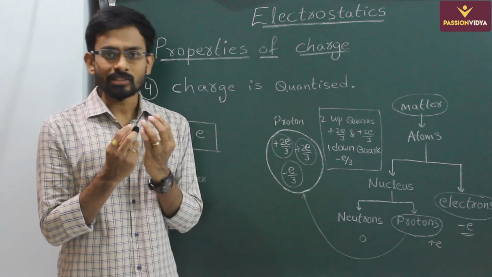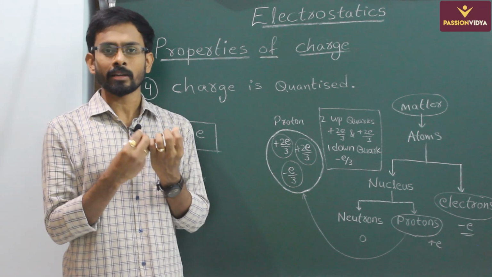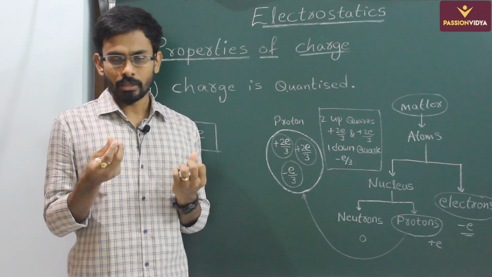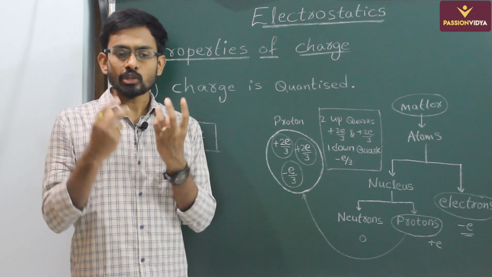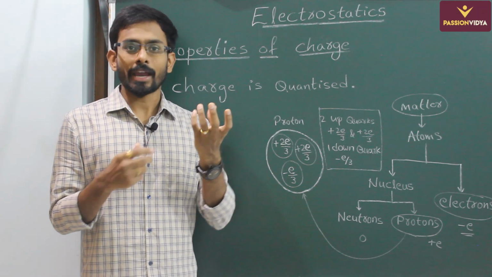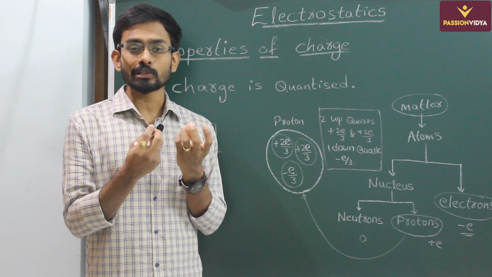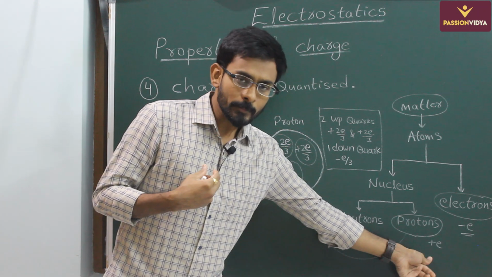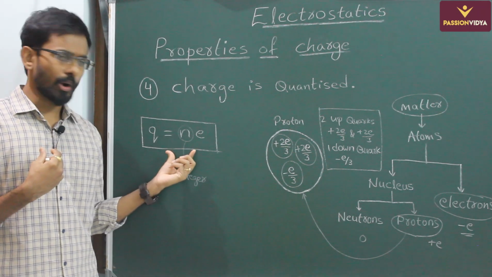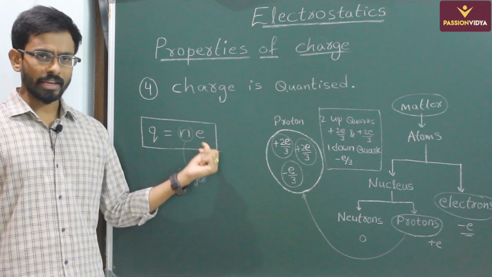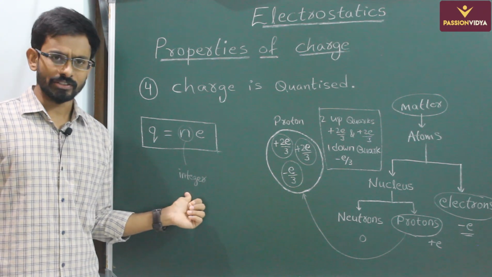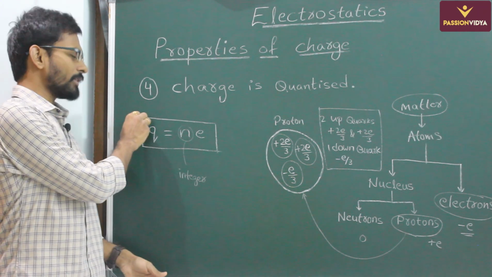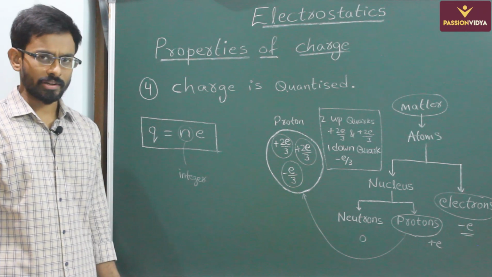So the minimum transaction of charge can be done only in terms of e. So the charge on any body can be only in multiples of this minimum value e. So charge should always be equal to ne, where n can be any integer. This is what we mean by charge is quantized.